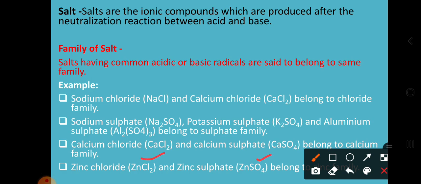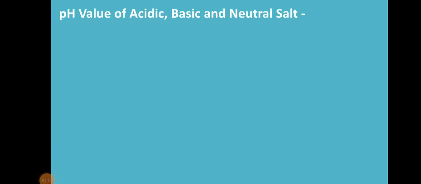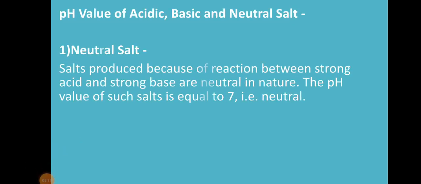Okay, so in both the salts, what is the common thing? That is the Zn. Okay, so Zn is nothing but the cation, and which family is it? They belong to the zinc family. So let us discuss some pH values of acidic, basic and neutral salts.